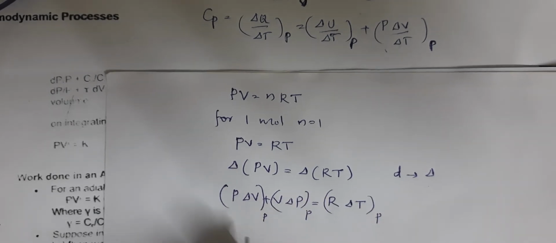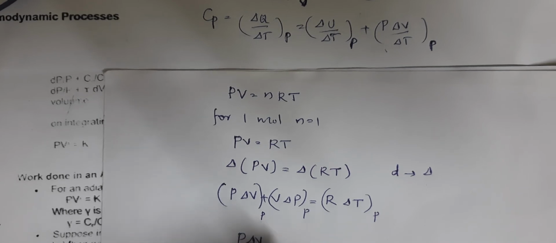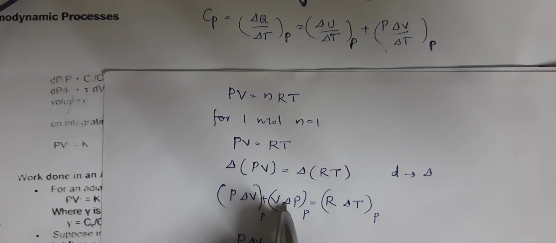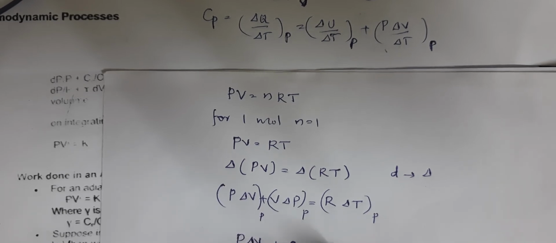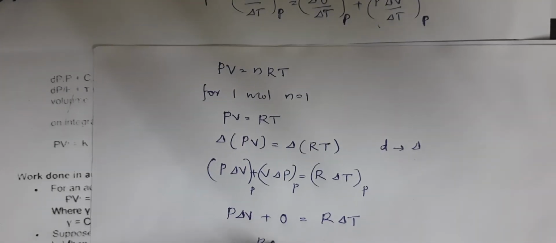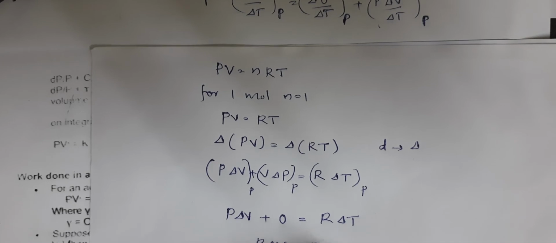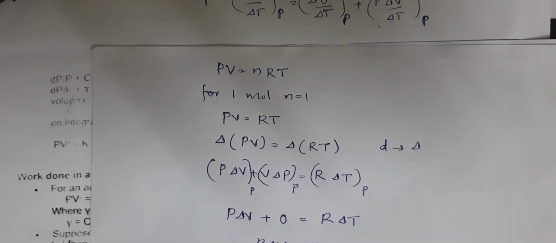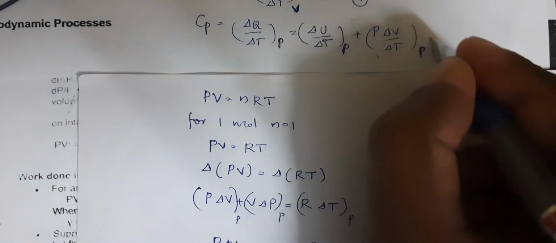So P delta V, plus V times the change in pressure at constant pressure, and the change in pressure at constant pressure is 0, equals R delta T. So here P delta V is nothing but R delta T. This delta T I can take to the other side: P delta V by delta T is nothing but R. Let this be equation number 3. I am giving the earlier one equation number 2.